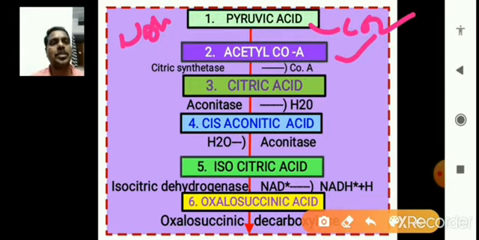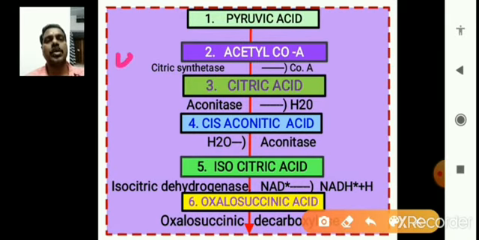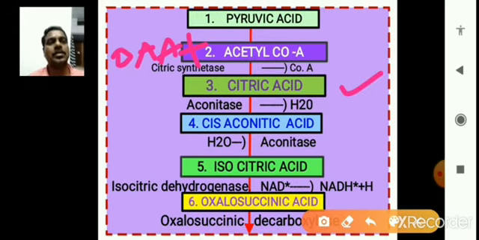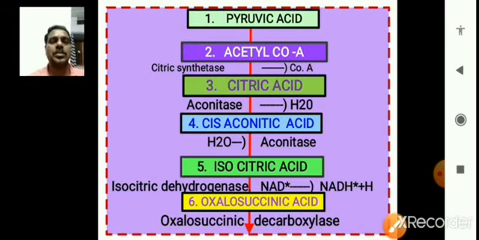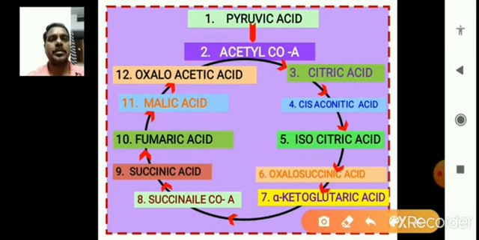Now the acetyl coenzyme A enters the cycle, with the help of oxaloacetic acid. Acetyl coenzyme A binds with oxaloacetic acid and forms citric acid. Right, the third step is formed. So you can easily observe, as in the previous slide, the 12th one, that oxaloacetic acid binds with acetyl coenzyme A and forms citric acid.